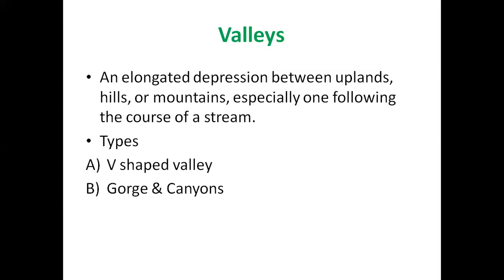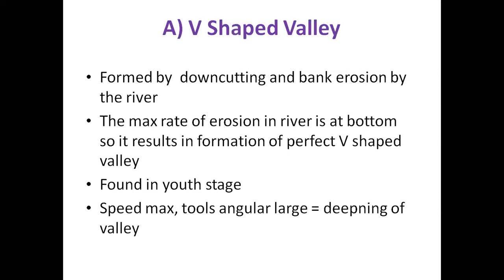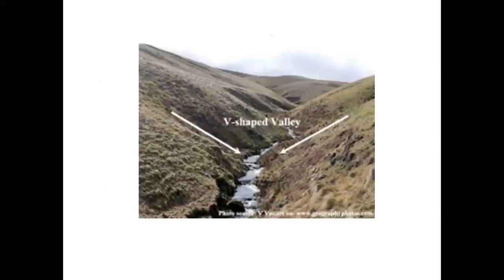So when we talk about river valleys, they are of two types: V-shaped valleys and gorge and canyons. These are the two types of valleys. Now here, as the name indicates, a V-shaped valley means a perfect V shape is developed in the valley. Such valleys are considered V-shaped valleys, with a perfect V shape developed in between two hills.